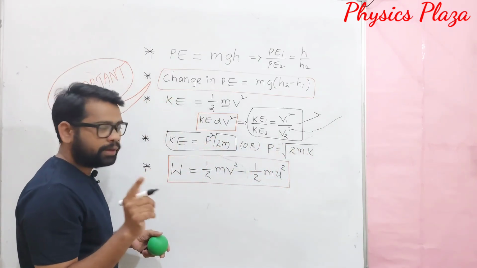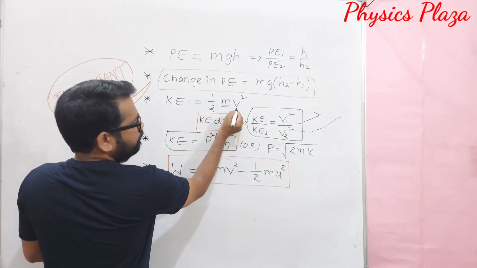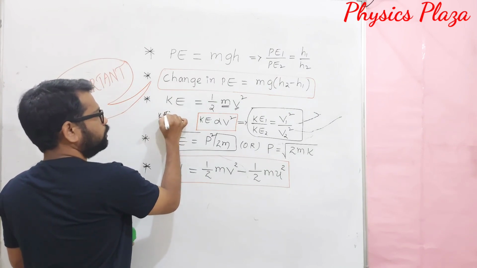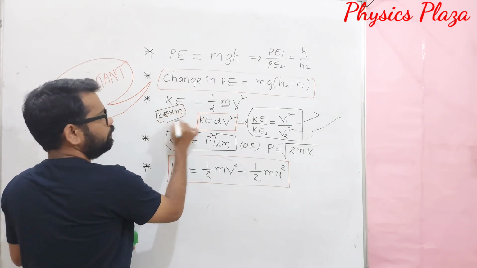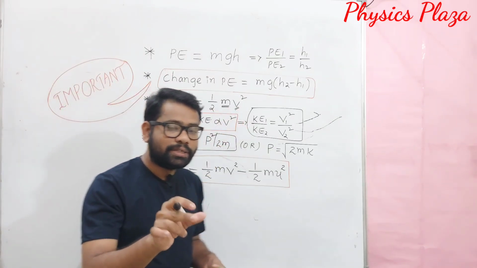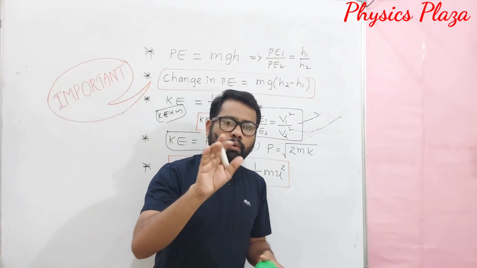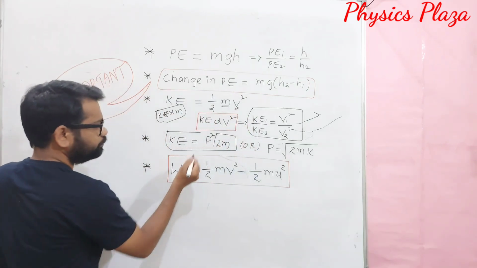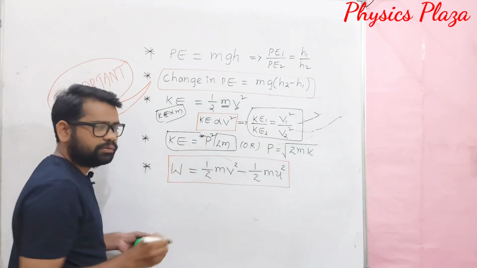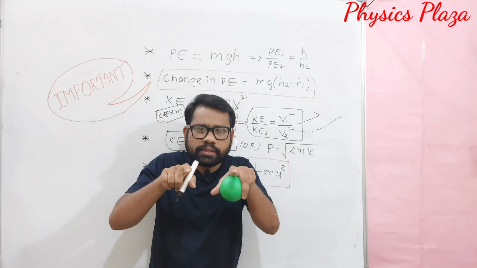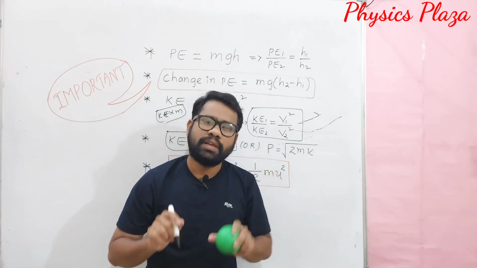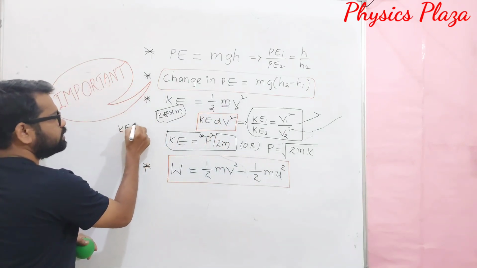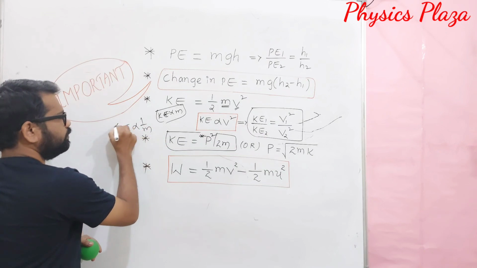Children, once again I want to tell you a very important point. When velocity remains constant, kinetic energy is proportional to mass. Don't get confused, it's very important. More the mass, more the kinetic energy; less the mass, less the kinetic energy. Whereas when linear momentum remains constant, for two bodies having the same linear momentum but different masses, kinetic energy is inversely proportional to mass. Don't get confused, it's very important.